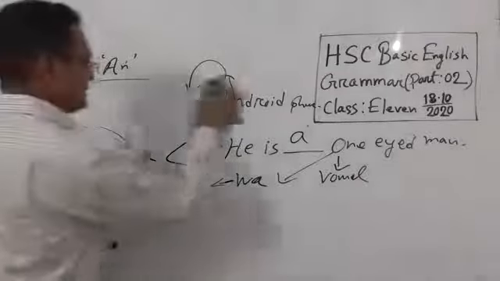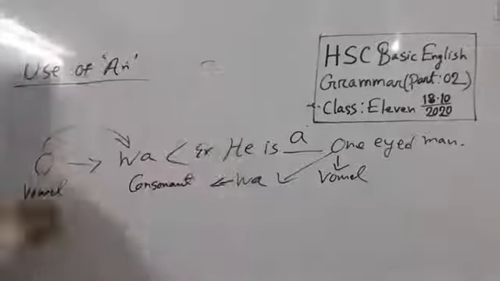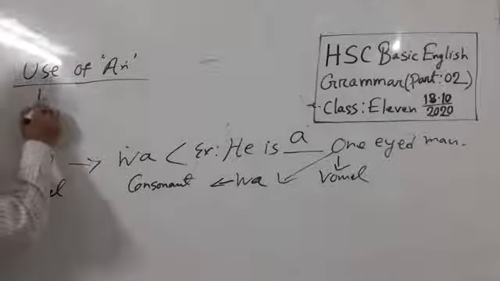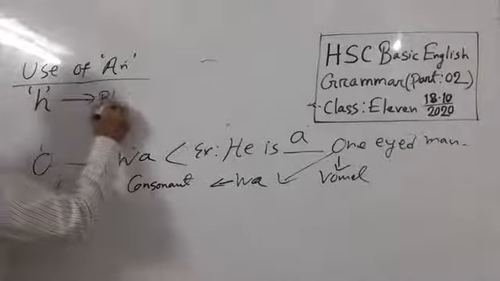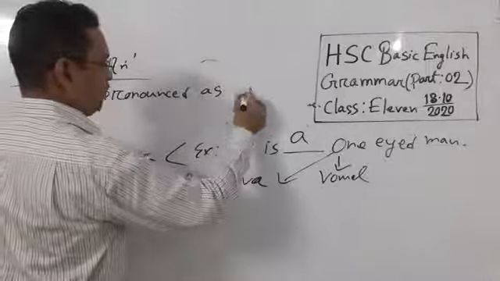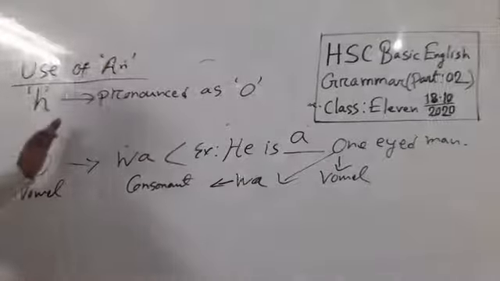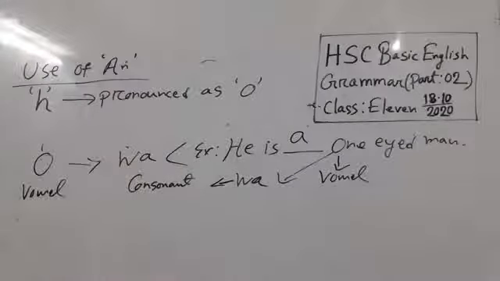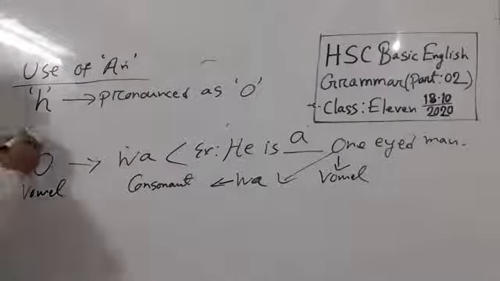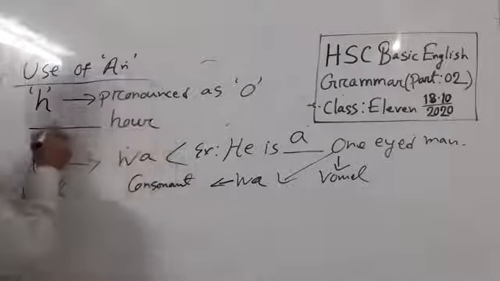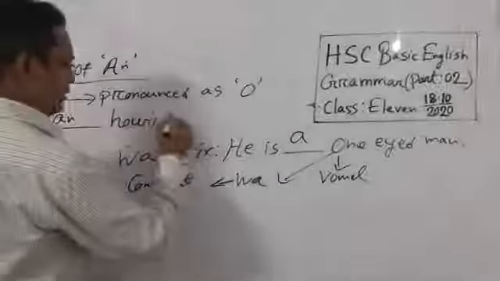When the consonant H is pronounced as O, then we use AN instead of A. Suppose an hour, hours.